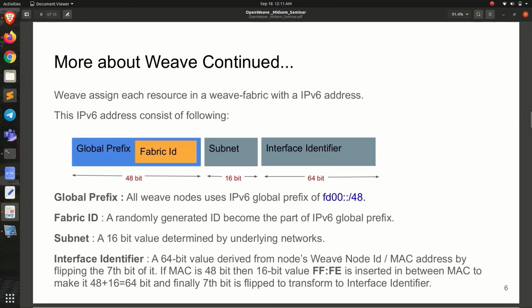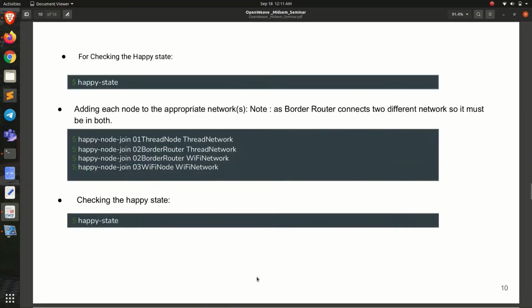It takes the MAC address, and if it is 64-bit, converts it into an interface identifier by flipping the 7th bit. If it's 48-bit, then a 16-bit value FE is inserted in between to make it 64-bit, and finally flipping the 7th bit turns it into our interface identifier.